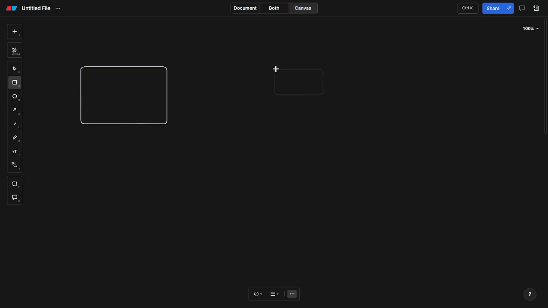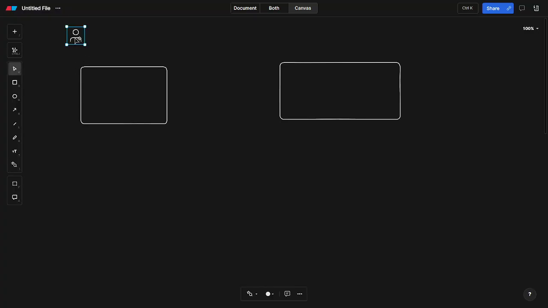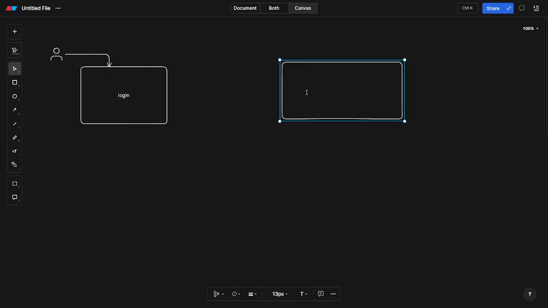Whenever a user comes and logs into the application, this is a login based application, and this is the welcome mail system.